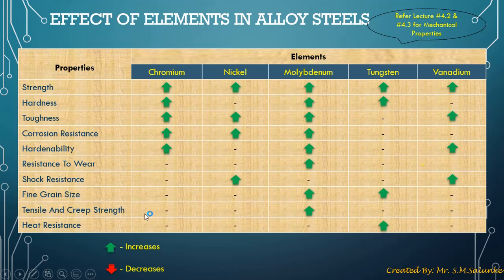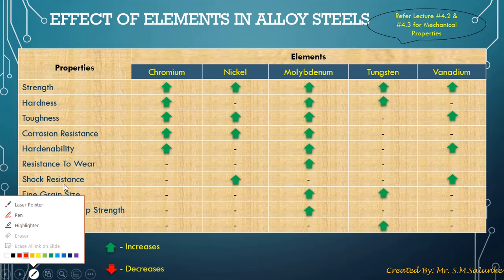Here the upward green arrow indicates that with the addition of an element, for example chromium, the property increases. That means when you add chromium to a steel, its strength, hardness, toughness, corrosion resistance and hardenability increase. Similarly, if you look at nickel, when it is added to a steel, it leads to an increase in strength, toughness, corrosion resistance and shock resistance.